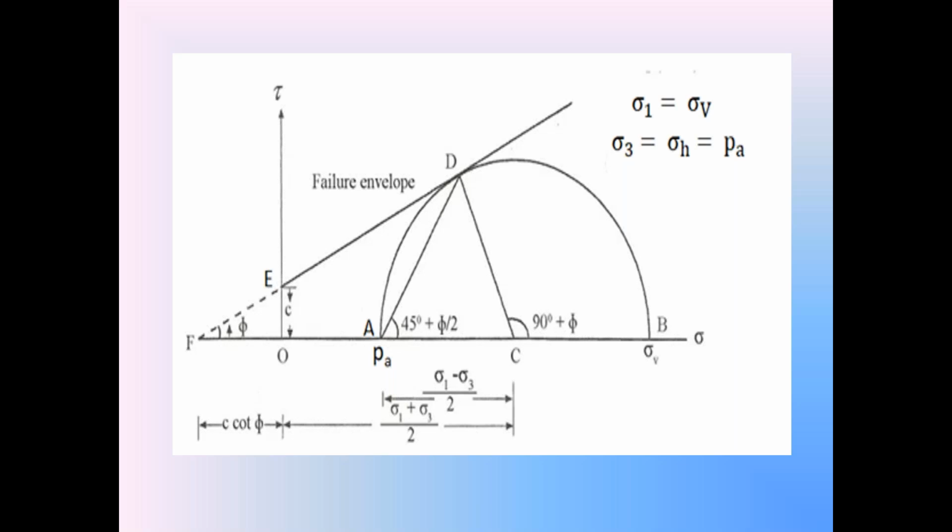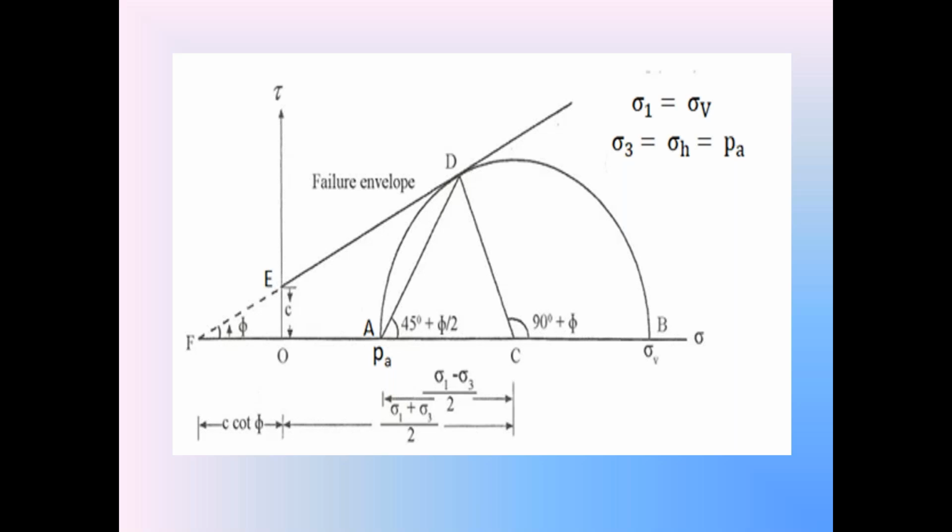The length OA is the minimum horizontal stress, also equal to the minor principal stress sigma 3 and the active earth pressure PA. OB is equal to the major principal stress sigma 1, also equal to the vertical stress sigma V. Now, by using this diagram, we are going to prepare the equation for the active earth pressure PA in the c-phi backfill.